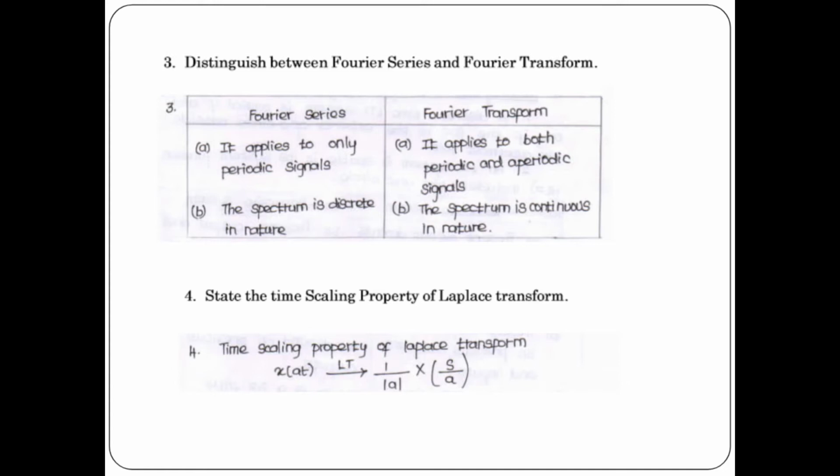Second point is the spectrum is discrete in nature for Fourier series, and for Fourier transform the spectrum is continuous in nature. You can also write the definition of Fourier series and definition of Fourier transform as another point as a difference.